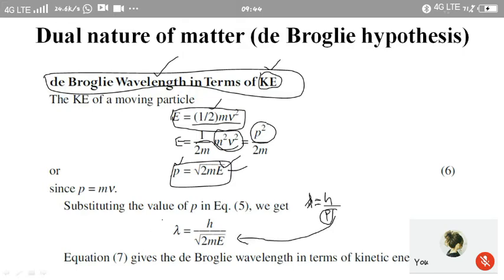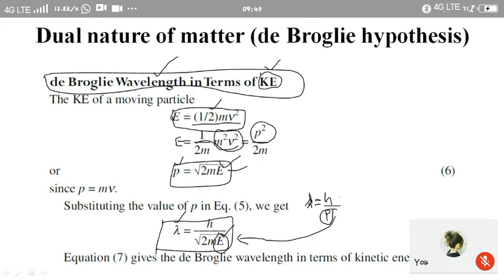Therefore, we get the expression for lambda in terms of kinetic energy as lambda is equal to h by square root of 2mE, where E is the kinetic energy of the particle. Therefore, we get a relationship between the wavelength of a particle and its kinetic energy.